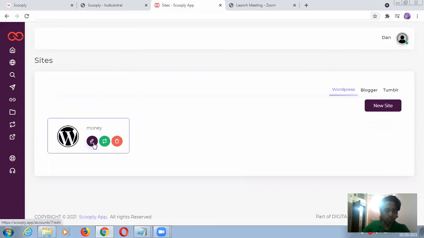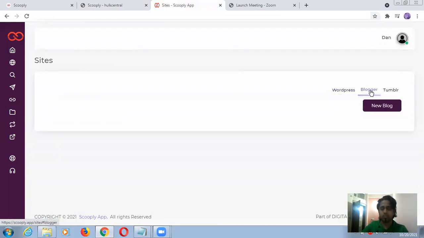Already someone, I think, added this one. So you can just select any one out of that. I have accounts on Tumblr, Blogger and WordPress. So for example, I'm going for Blogger because WordPress I'm already using, and maybe it will not accept my username and password. So I'm going for Blogger, or it may be Tumblr, but I'm just going to try.